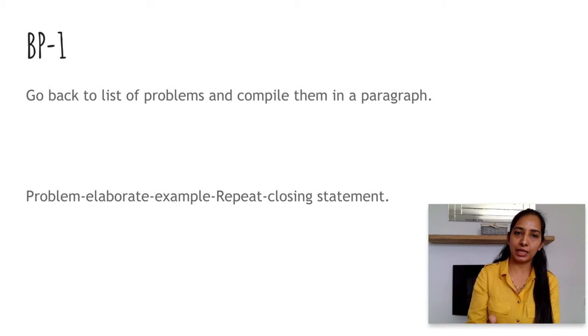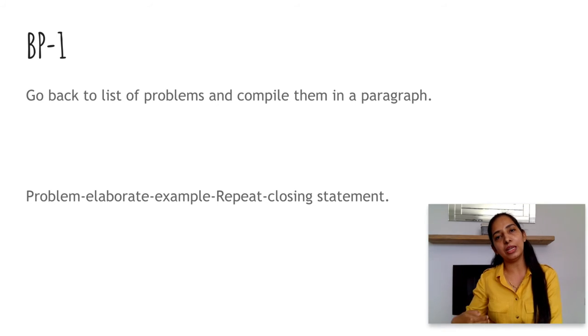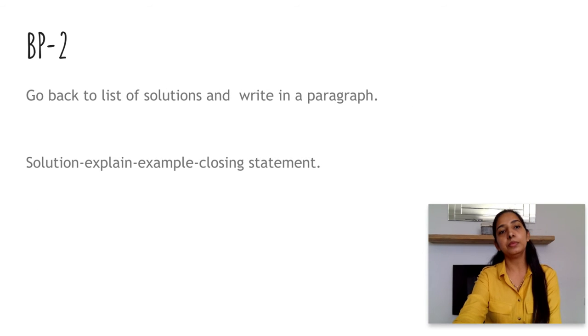And then comes the second. Repeat, which means you state the second problem, its elaboration, its explanation, and finally its example. And you end this body paragraph with one closing statement. This is quite a nice paragraph structure to score higher in IELTS. For body paragraph 2, you have to do the same, but this time you'll be listing and explaining the solutions, right?